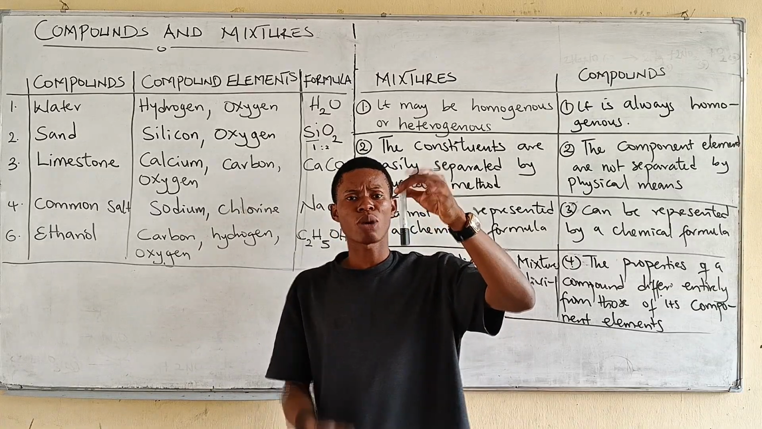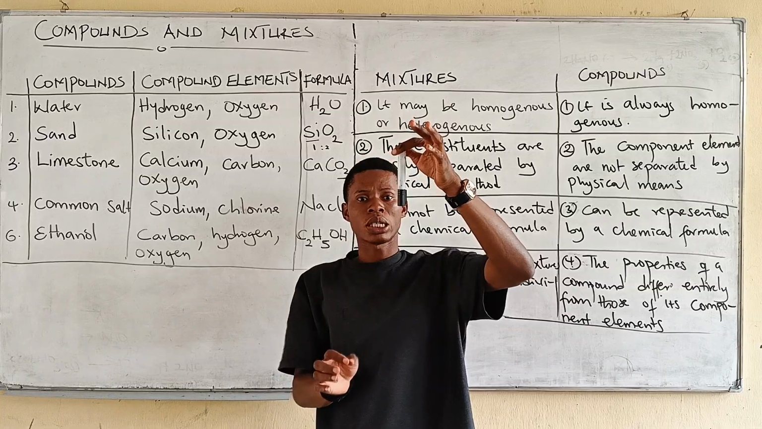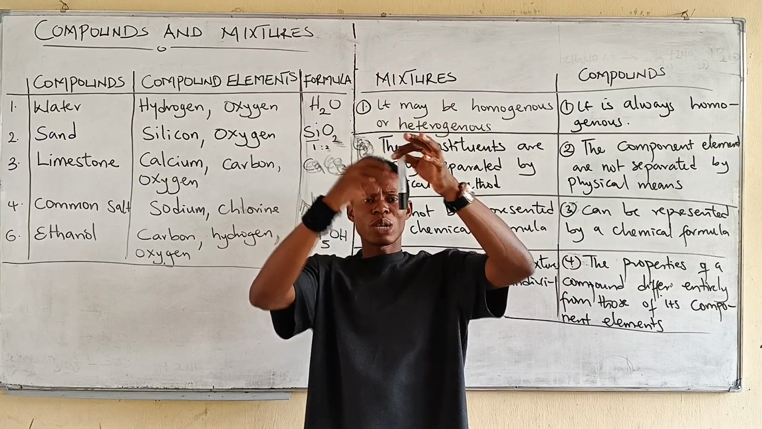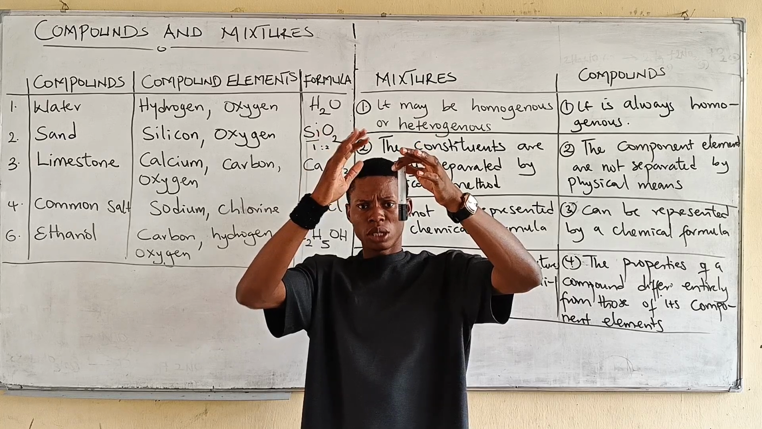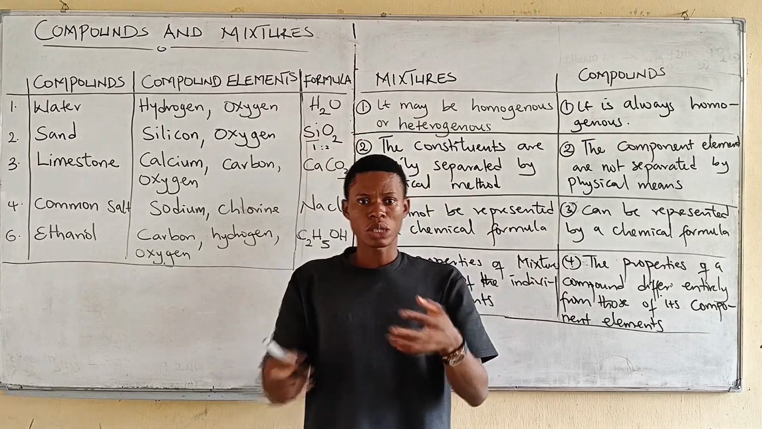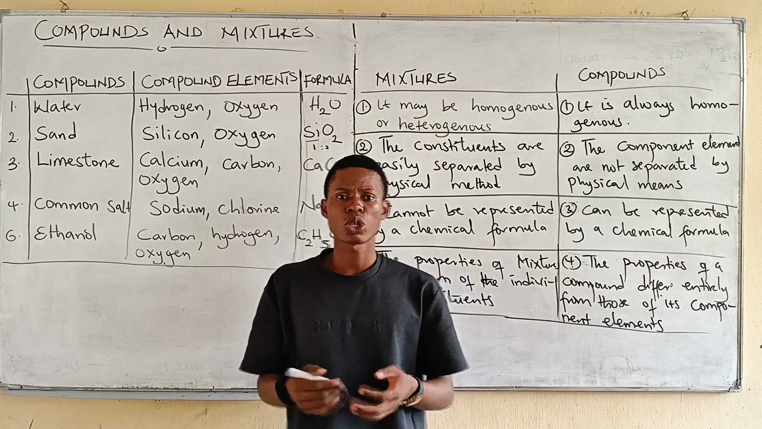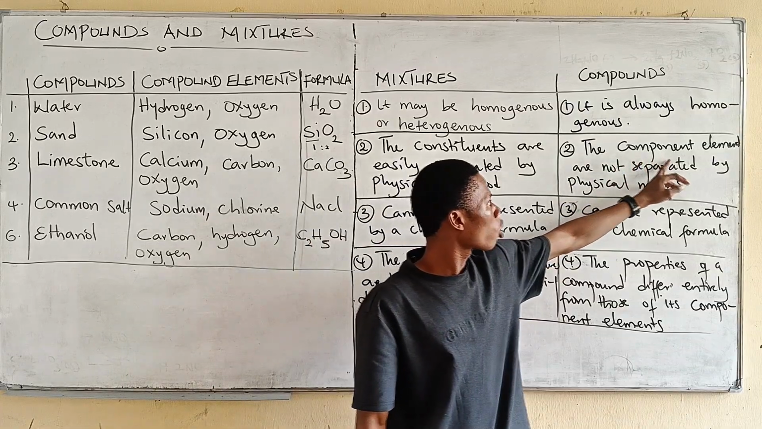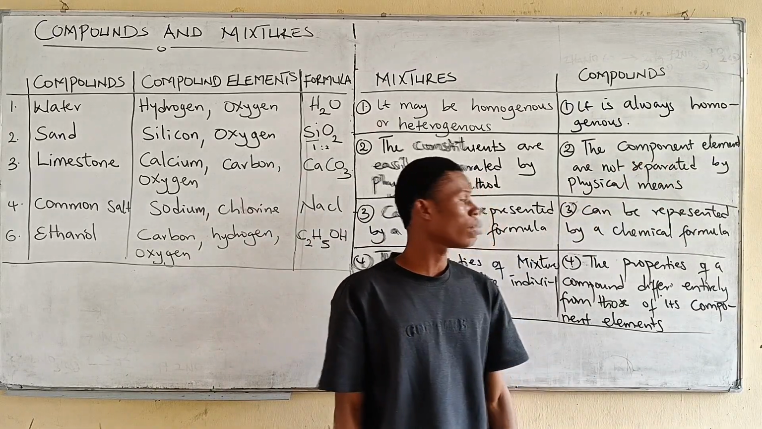If you take your blood sample and put it in a test tube and allow it to stand, you discover that the blood cells will settle down and the plasma, the liquid part, will be separated, will be up. Is it not? Stone and water, you can easily separate them. So the constituents of mixtures can easily be separated. But for compounds, the component elements are not separated by physical means.